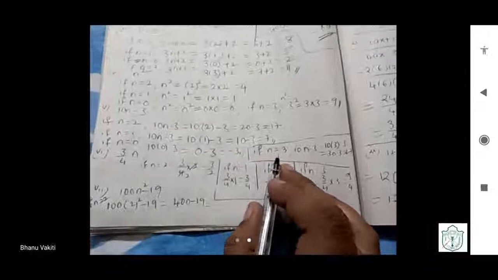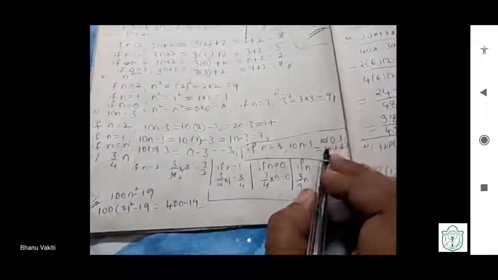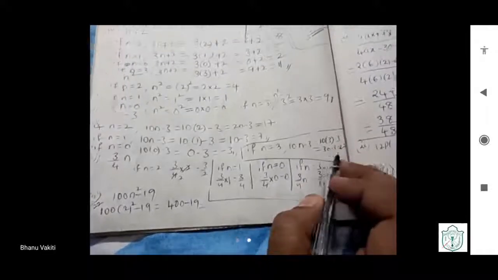If n is equal to 3, 10n minus 3: 10 into 3 minus 3. 10 times 3 is 30, minus 3, 27 will come. So in that manner we can do.